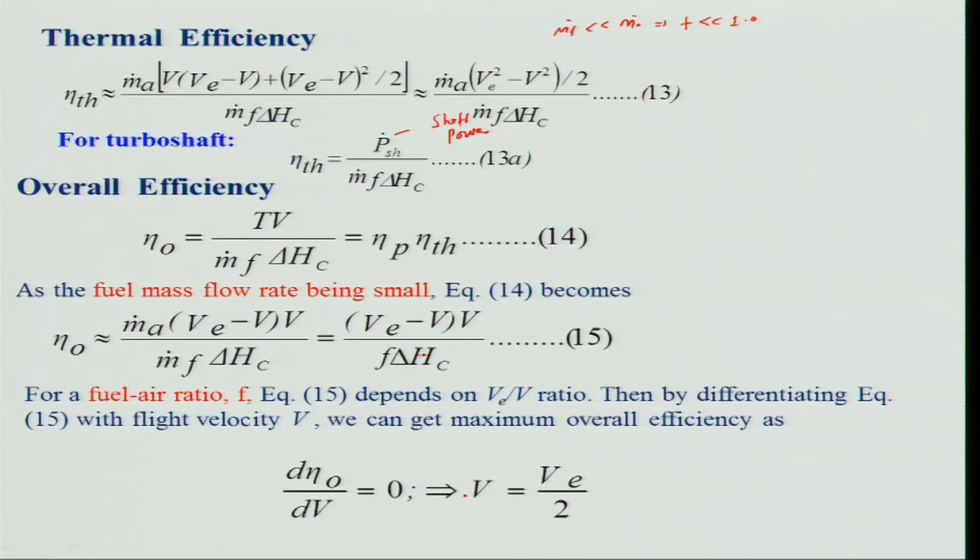If you do this algebra, you will find that when the flight velocity is half of the exit velocity, you get the maximum overall efficiency, which is generally the case being used particularly for your Boeing kind of series.